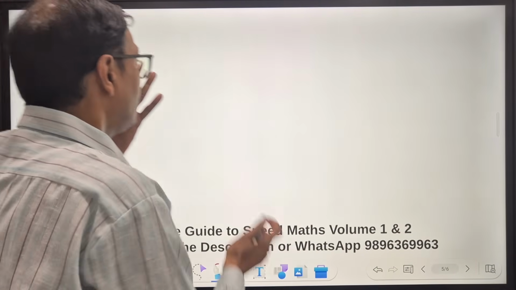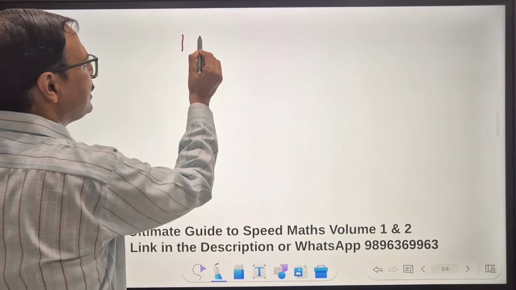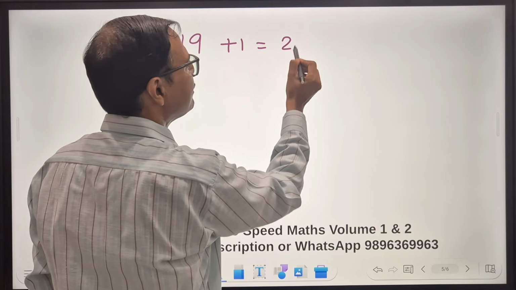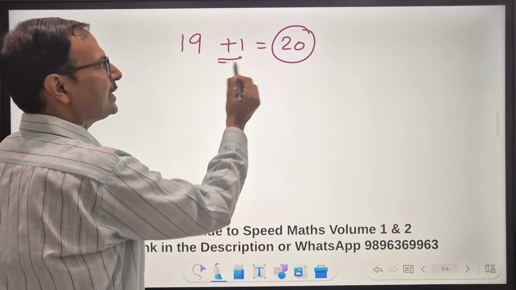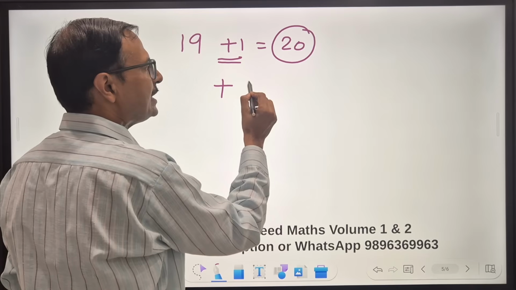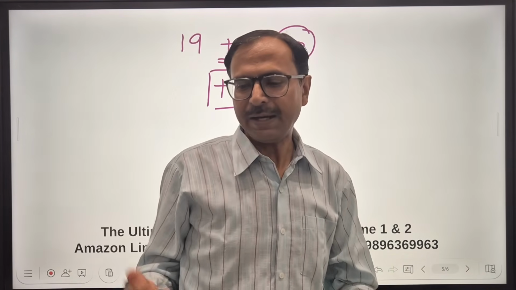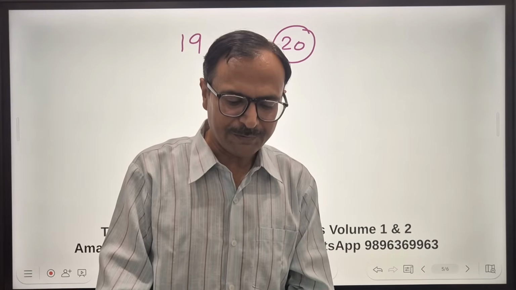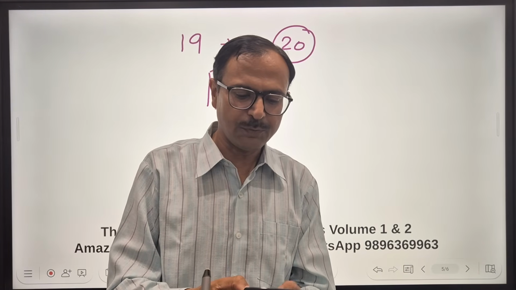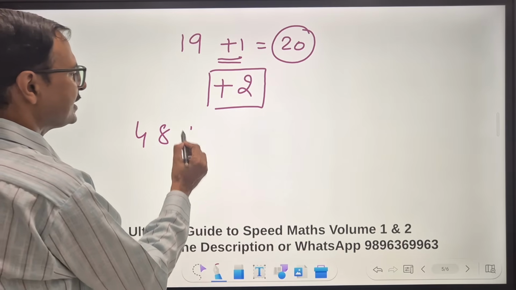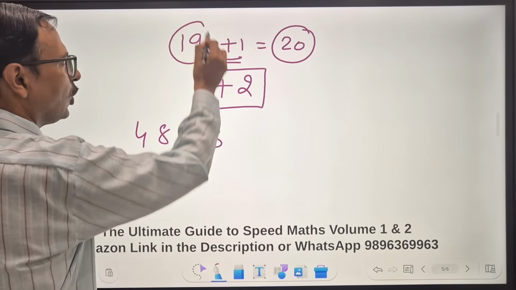So friends, last thing in this video, suppose I need the divisibility rule of 19. So 19 plus 1 gives us 20, which is perfect tens. I added 1, so plus, and 20 is 2 tens. So I need to remember this, plus 2. And let's take a multiple of 19. So 19 times, say, 257 is 4883. So let's check whether 4883 is divisible by 19 or not.